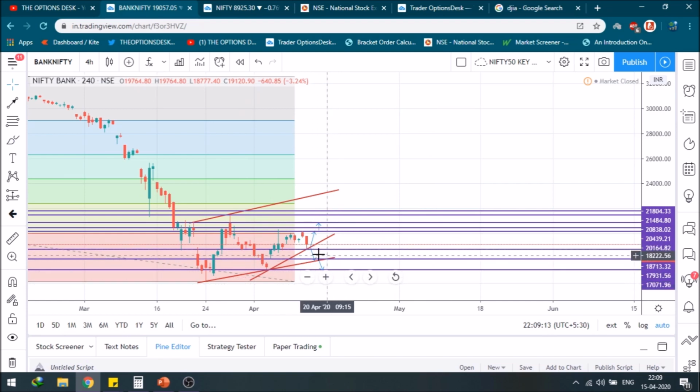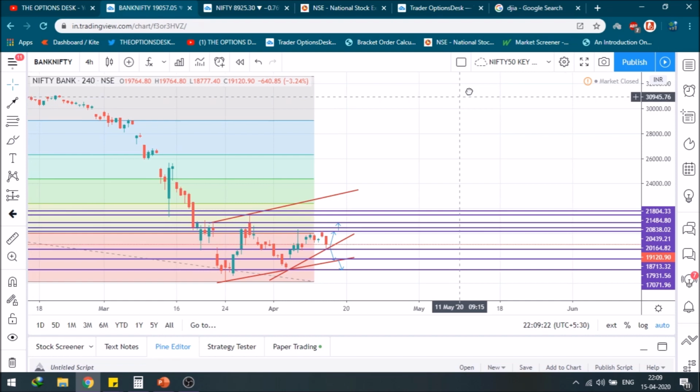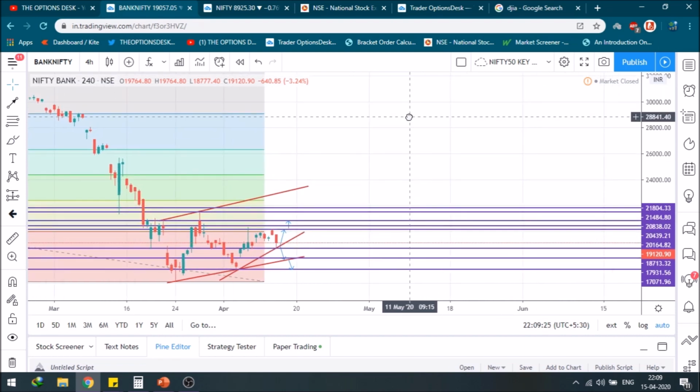Why? Because this is the support of this trend line. So this is the first target we should get if this trend line is broken, and then Bank Nifty should head towards its final support at this level. So this was the daily chart analysis for Bank Nifty for tomorrow.